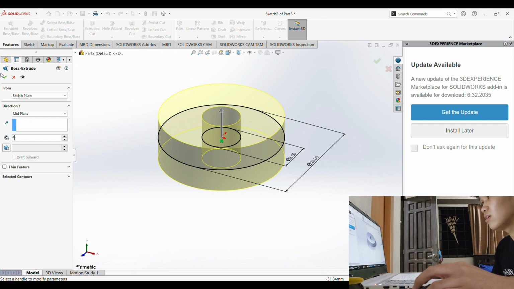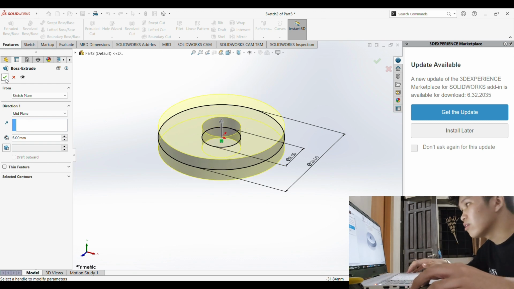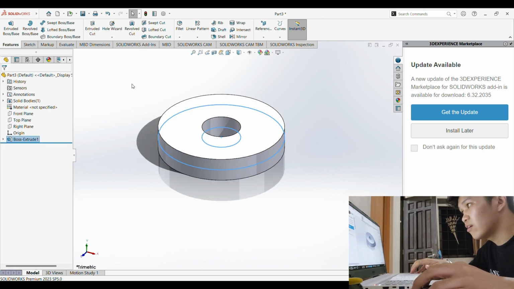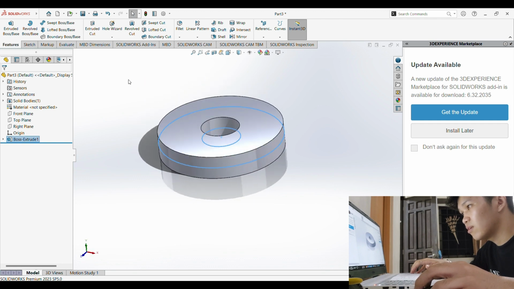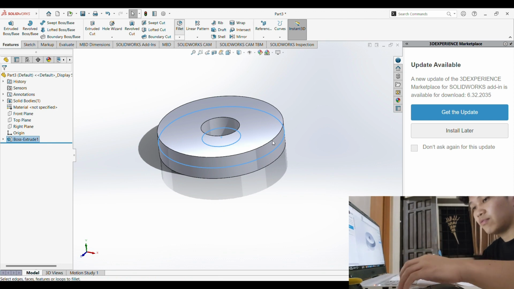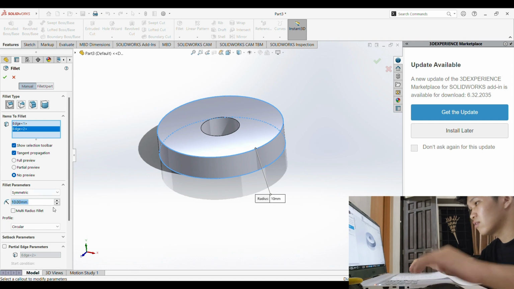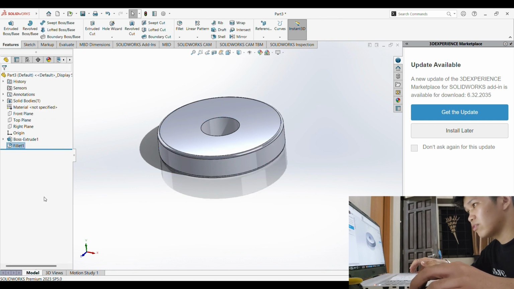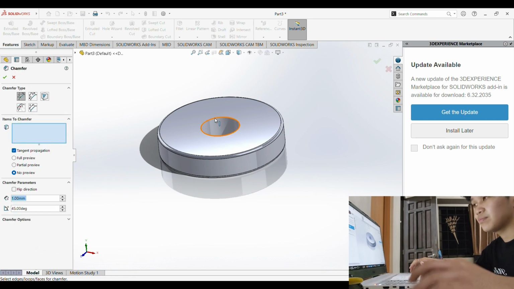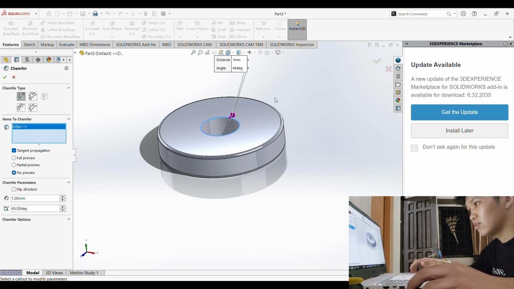There we have it. But we're gonna fillet the outer layer, the top and the bottom, and the size of the fillet should be 0.5mm. So just click enter, and we're gonna chamfer the inner circle. So after, we're gonna chamfer the top part, so 1mm and 45 degrees. There. And it's good to go.